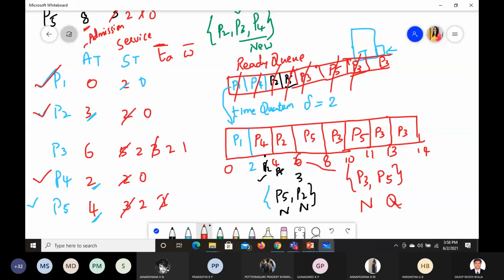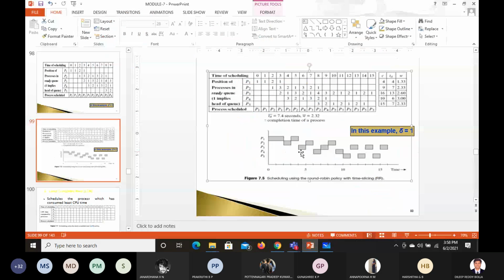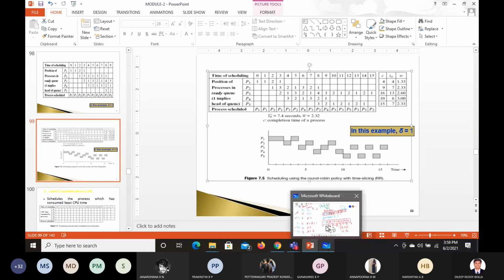Can you do it? Can you try this one? This example was there in the textbook. You can go through it, read the textbook, find it and try to do it. I'm going to solve it anyway next class. If you understand that, it will be interesting for you. We can have a lot of interaction in the next class.